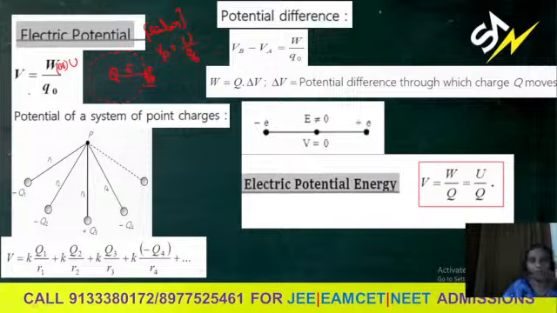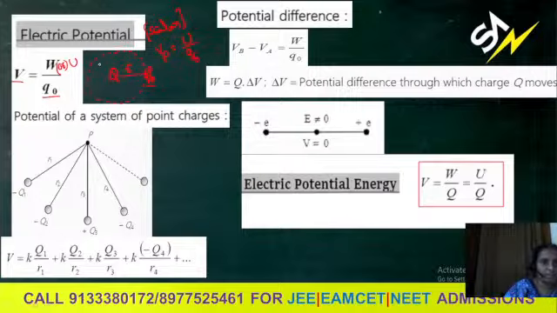So you can also define it as work done or the interaction energy. You cannot always say it is interaction, it depends upon the charges given at that point, because electric force can be repulsive or attractive. So you can say the electrostatic potential energy between the charges, by the test charge placed at that point, gives the potential at that point. For example, let me give one simple example here.